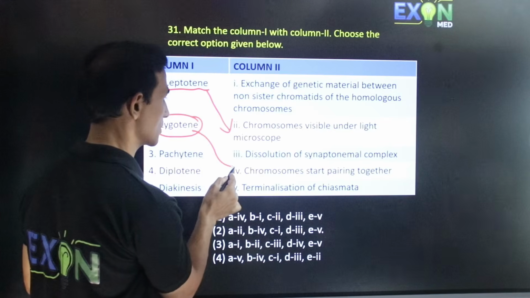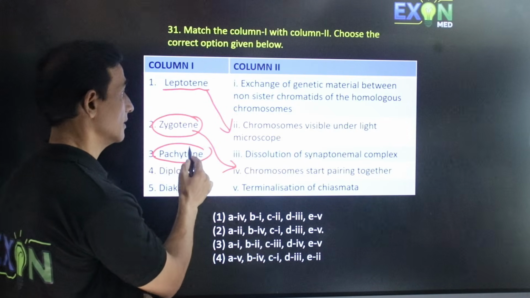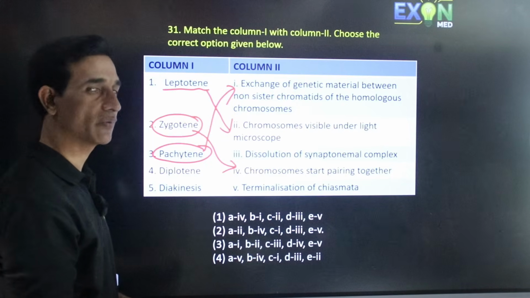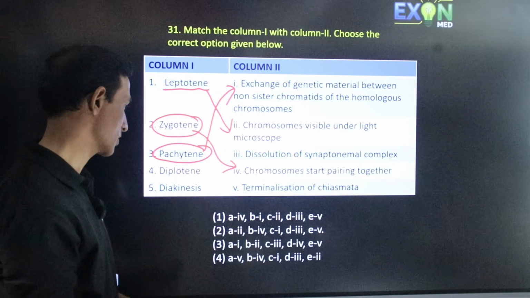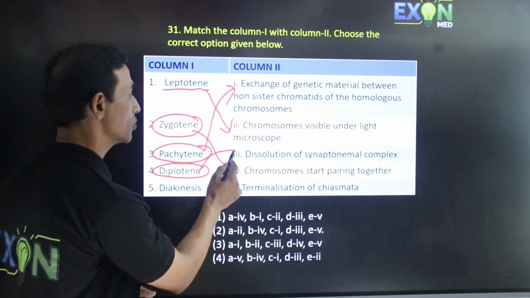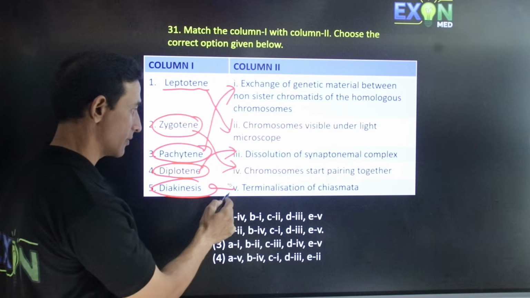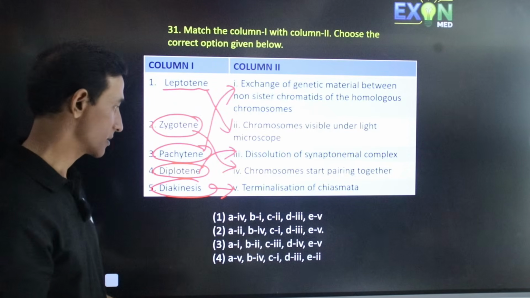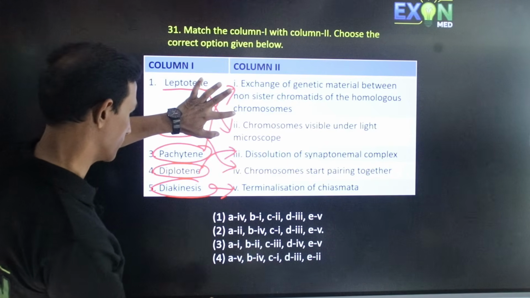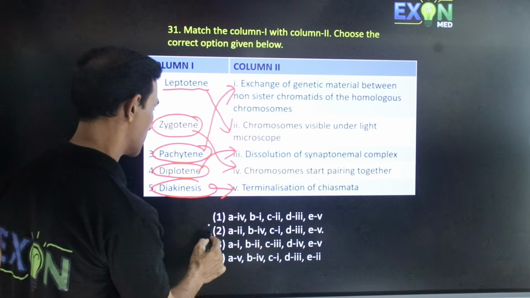In zygotene, chromosomes start pairing together, and in pachytene there is exchange of genetic material between non-sister chromatids of the homologous chromosomes. During diplotene there is dissolution of the synaptonemal complex, and during diakinesis there is terminalization of chiasmata. So we have option 1, 2. A should be 2. So the correct option here is the second one.